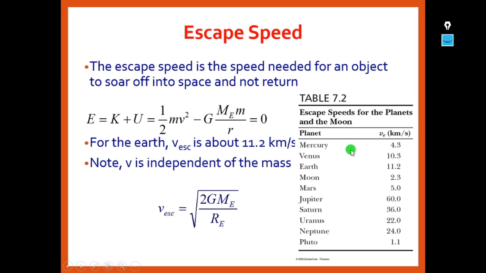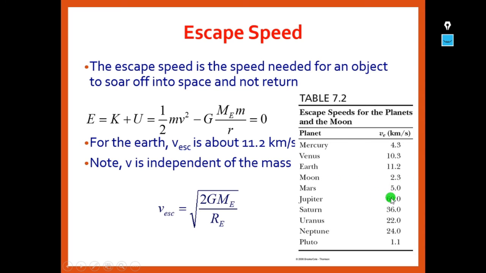These are the escape velocities for the planets and also for the moon. So for Mercury, any object to be thrown away from Mercury, its escape velocity should be 4.3 kilometers per second. For Venus, it is around 10.3. For Earth, it is 11.2. Moon is very less, 2.3 only.